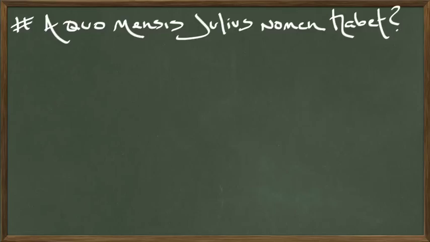Okay, the next one is basically the same question, and this one also trips up my students. A quo mensis Julius nomen habet. So, the 7th month, sorry, of the Roman calendar was July, and the name of the month was actually Julius. And so the question is, by whom, a quo, is the month of Julius named, or from whom was the month of Julius named? So, let's go over to the next slide.